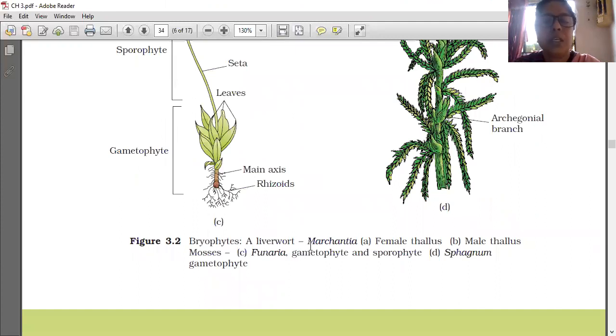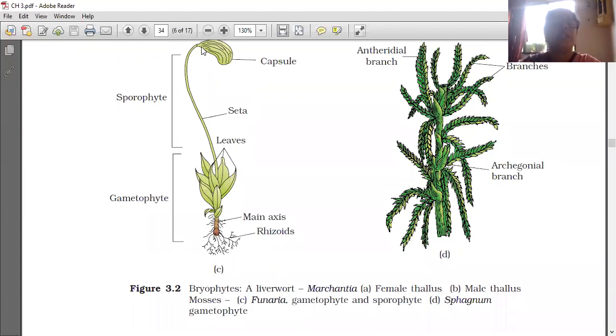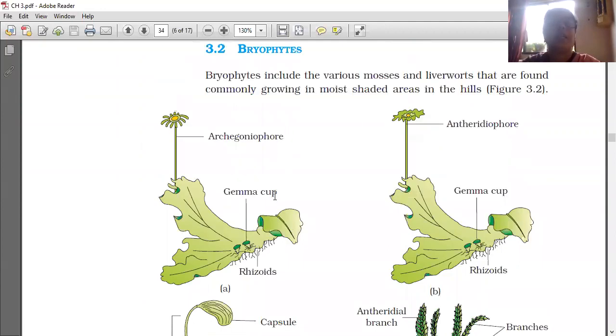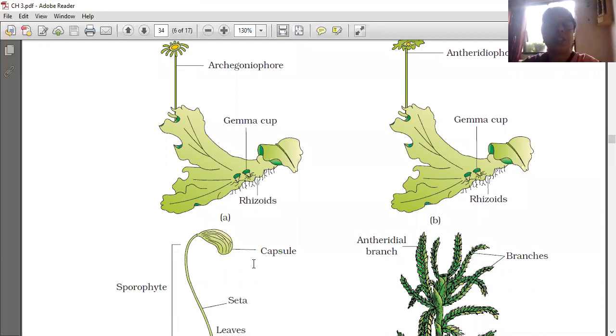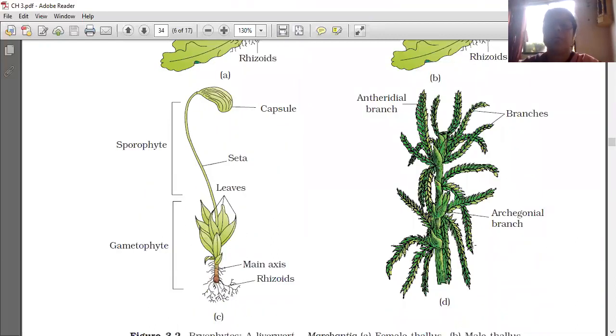See, liverwort, Marchantia, female thallus, male thallus, and mosses are also given. Funaria, gametophyte. C and D are mosses only. See, this is the diagram of mosses: capsule, seta, main axis, and rhizoids. These are mosses, and these are liverworts only. This is the diagram of liverworts: archegonia, antheridia, female and male, gemma cup, rhizoids. Root-like structure is called rhizoids. So these are diagrams of moss and liverworts.